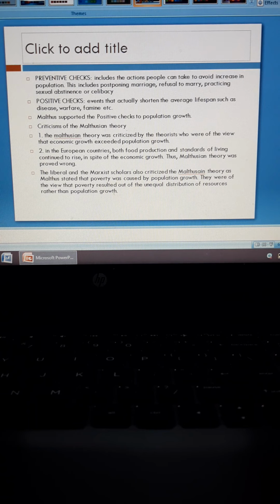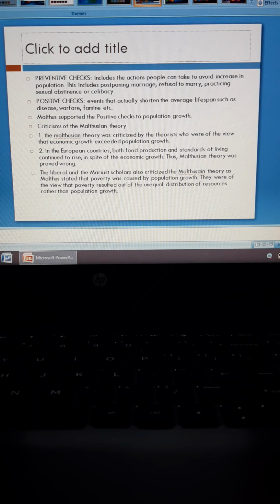He was of the view that all of the actions that people do voluntarily, which come under preventive checks, may not take place because people may refuse to do it, may refuse to accept the preventive checks, or they may change their mind later. But the positive checks, which happen naturally, cannot be controlled by humankind. So Malthus was a supporter of the positive checks.